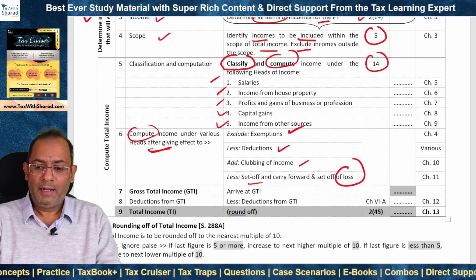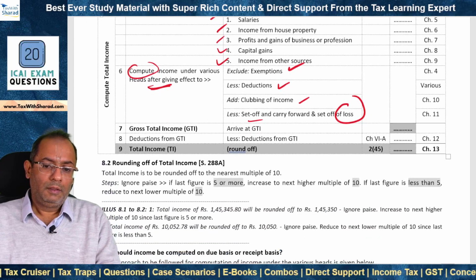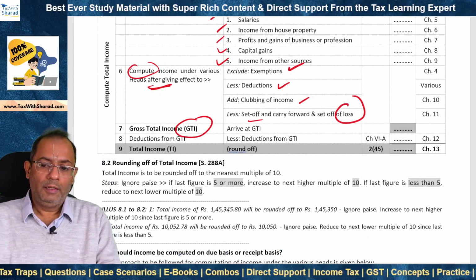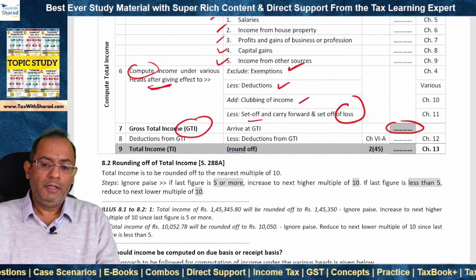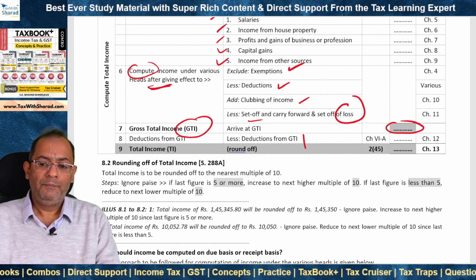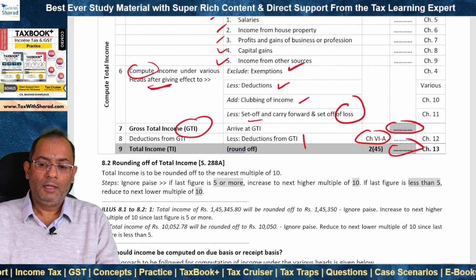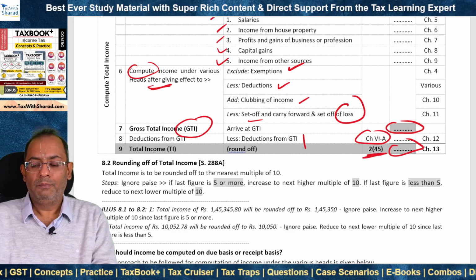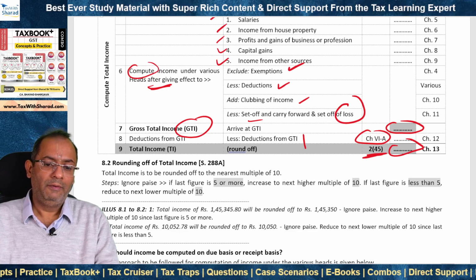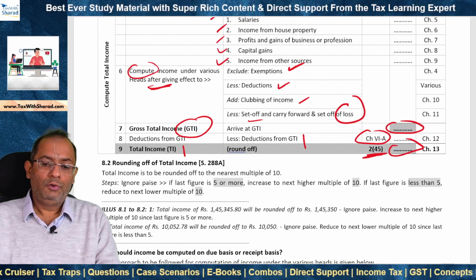And what we arrive at is the gross total income. We arrive at the GTI, or the gross total income, from which we provide deductions from GTI as per chapter 6A, and then we arrive at the total income, which is the total income computed as per section 2(45), and we compute tax on such total income.